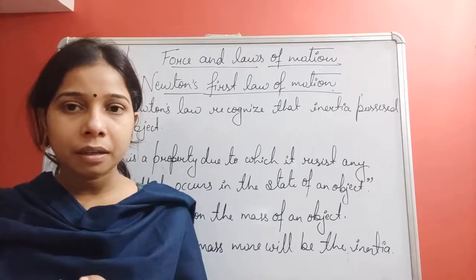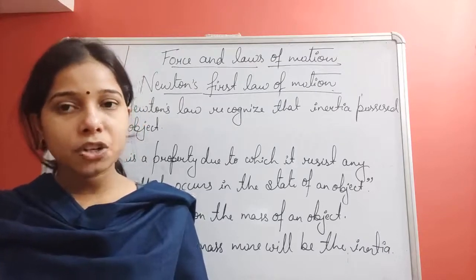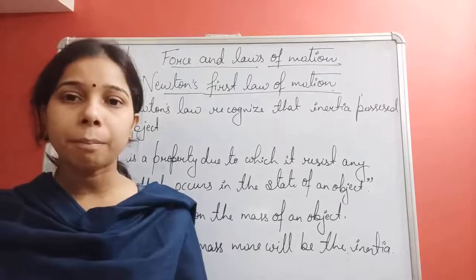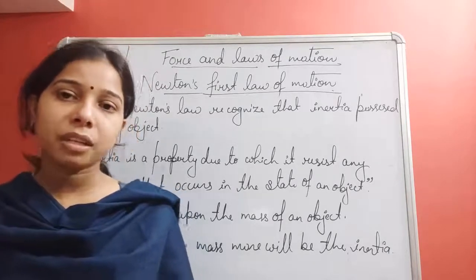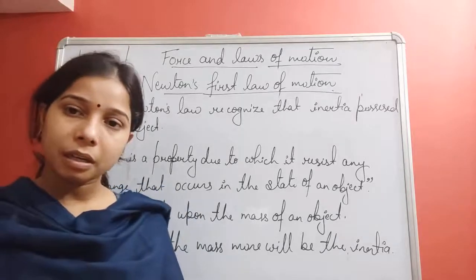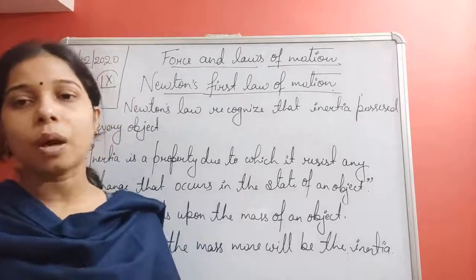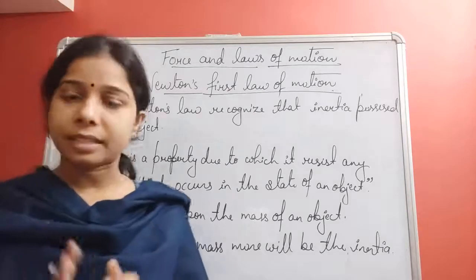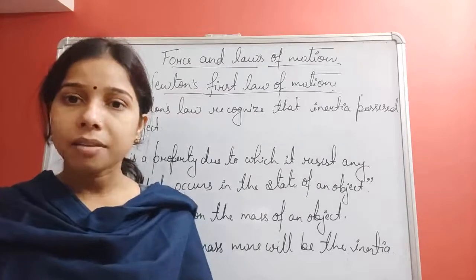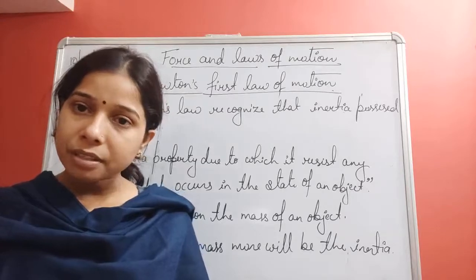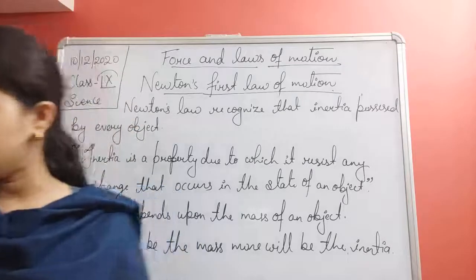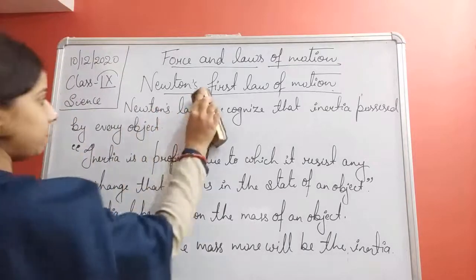So the inertia possessed by the 10 kg object will be more than the inertia possessed by the 1 kg object. So, if the 10 kg and 1 kg are both at rest, the 10 kg has more inertia, and the 1 kg has less inertia. Now, let me tell you.